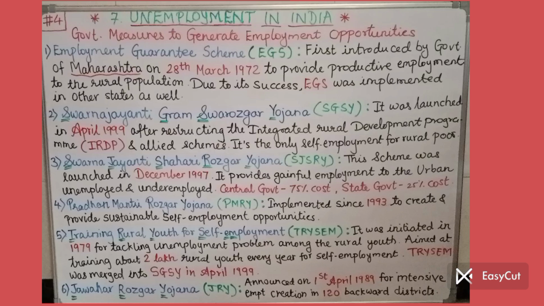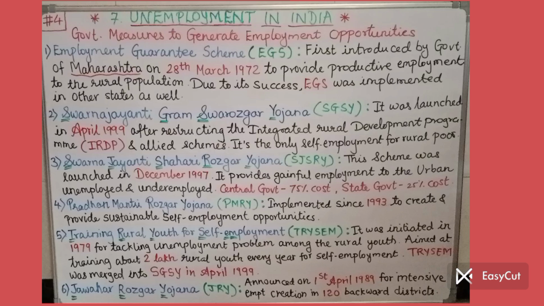Then the fifth one, which is very important, Training Rural Youth for Self-Employment, TRISEM, a very popular Yojana. It was initiated in 1979 for tackling the unemployment problem among the rural youth.